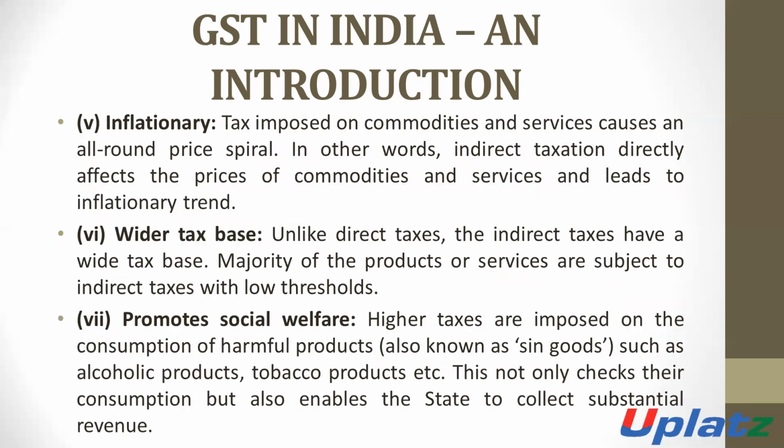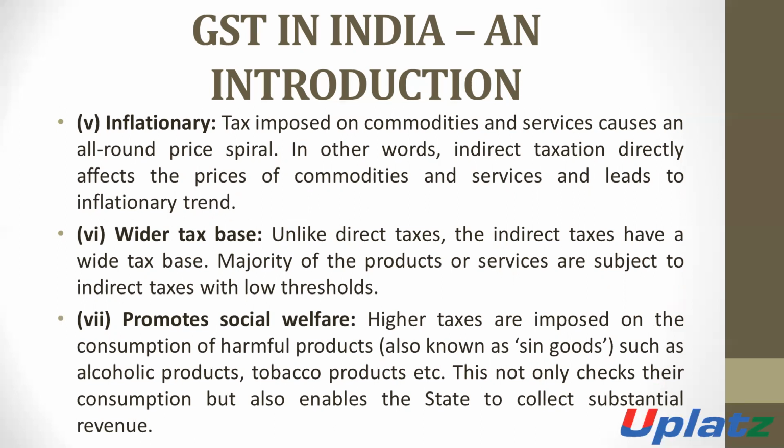The next feature is inflationary. Tax imposed on the goods or on the services causes an all-round price spiral.